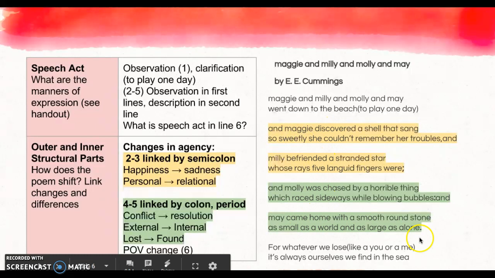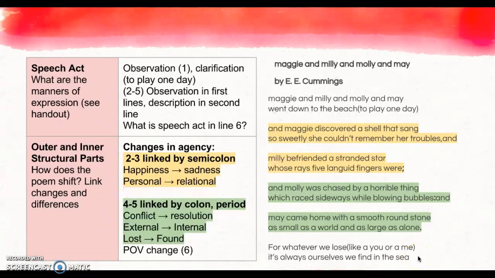Stanzas 4 and 5 we see connected with that period there. We see conflict right here. No resolution for Molly, but definitely resolution mostly as the focus here for May since she's coming home with it. We also see something lost and something found, right? So looking at the way these are structured and grouped together might help you understand a little bit more. Point of view change in the last part could also be an emphasis for the outer structural parts.